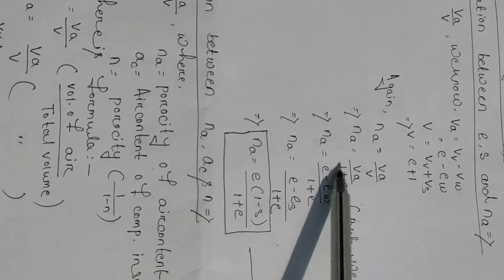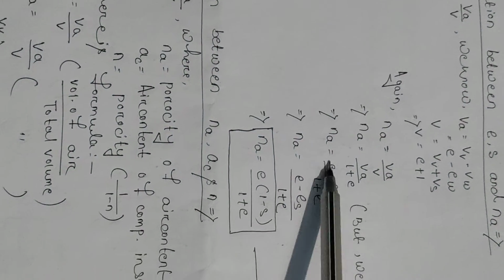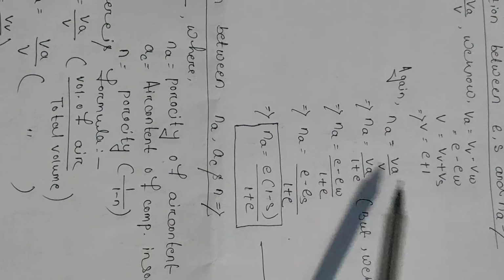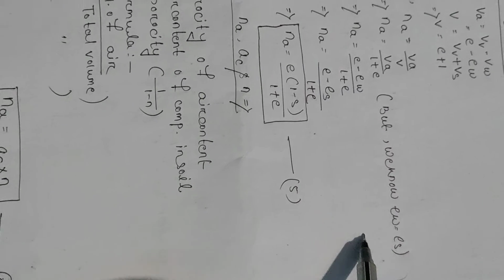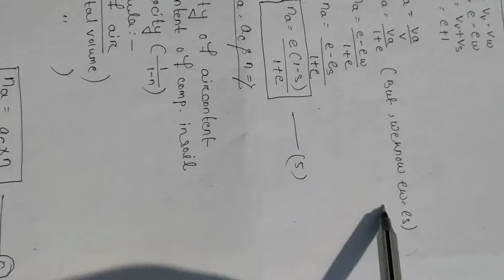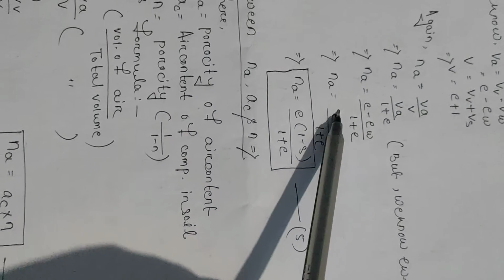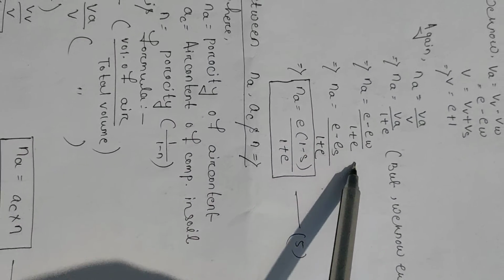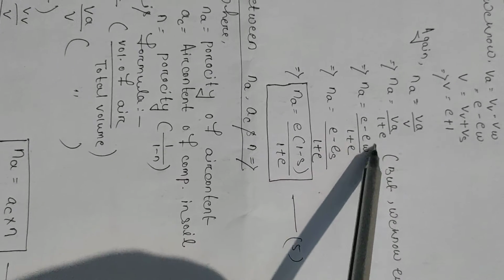Repeating the same formula, Na equals Va by V. So Na equals Va by 1 plus e, or e plus 1. But we know that ew equals es, void of water equals void of solid. So the air content Na equals e minus ew divided by 1 plus e.